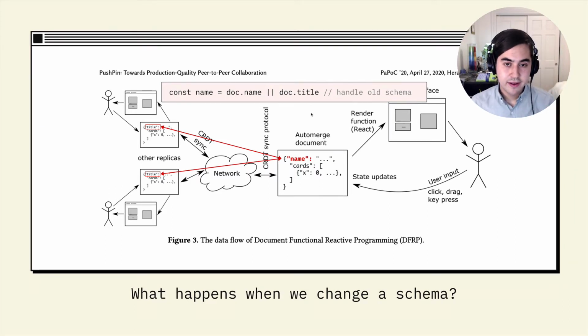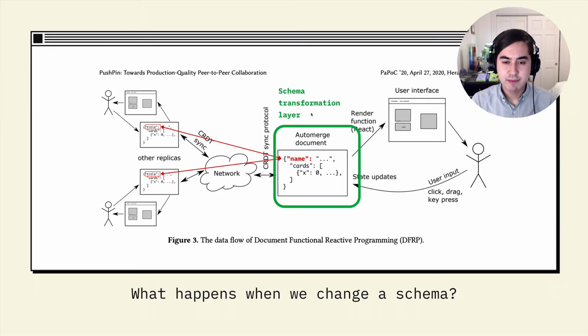What would be better is to have some kind of principled schema transformation layer, where from the application perspective, we could just program against a single current data schema with strong guarantees, but we could somehow maintain this ability for these different peers to collaborate on the same data through the perspective of multiple data schemas. And this layer is exactly what we've built with our system called Cambria.